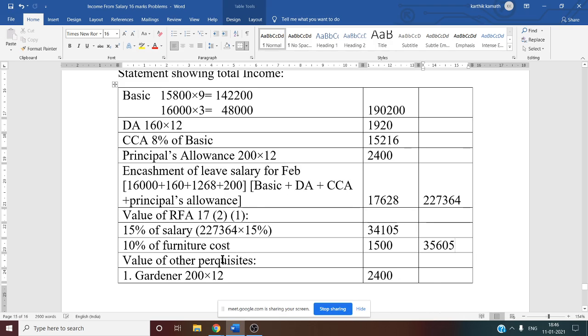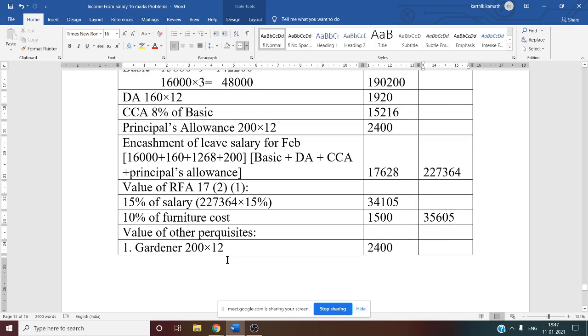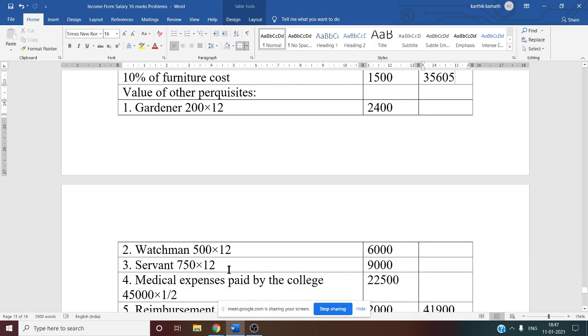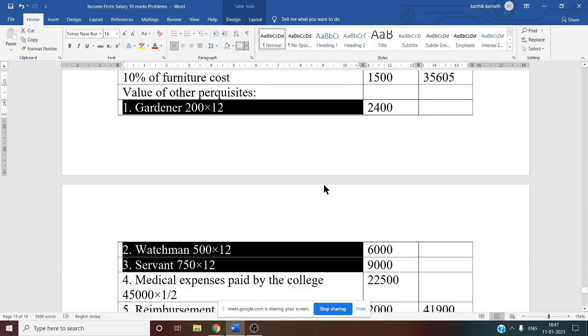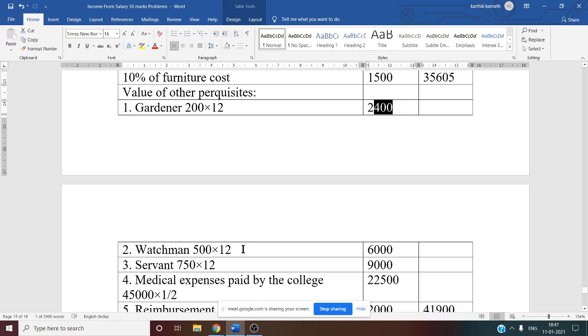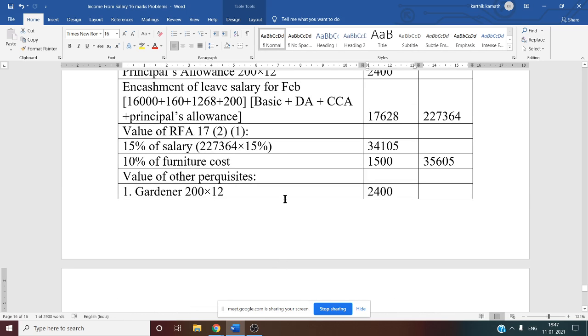After this, value of other perquisite you have to do, that is gardener, watchman, servant. That is given in terms of per month. We have to do per year. Gardener 200 into 12, 2,400. Then watchman 500 into 12, 6,000. Servant 750 into 12, 9,000. Because all these things are paid by the employer.